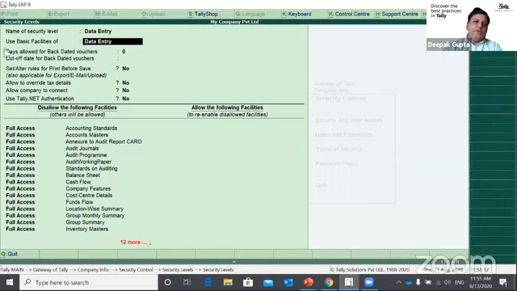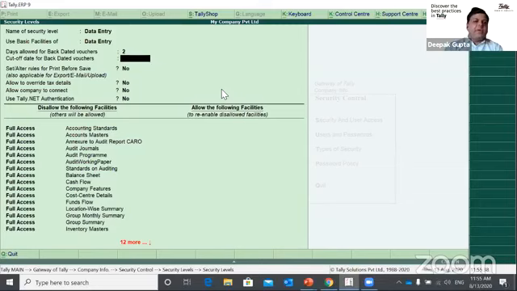Here you need to use the basic facilities of defined levels, which could be one of the default levels given by Tally. After that, you can also define how many backdated vouchers are allowed to this particular user. Let's say if I wish to allow this user 2 days back, he can change, alter or delete anything he can do with the transaction.